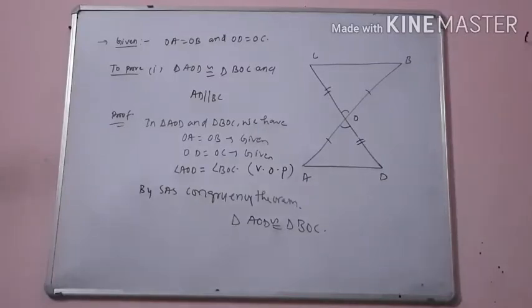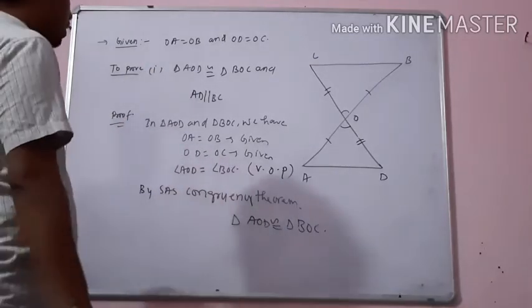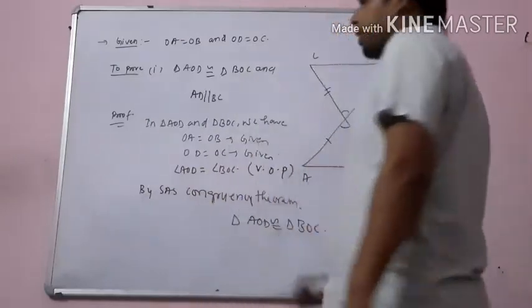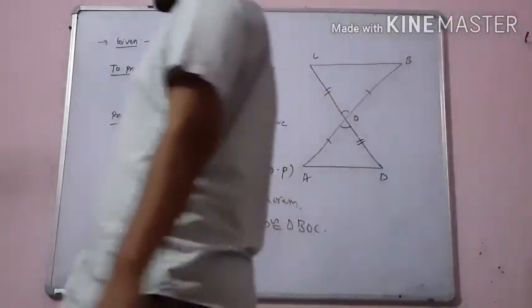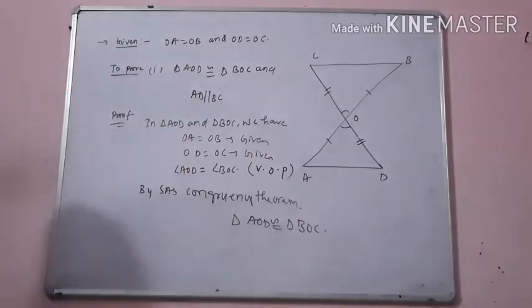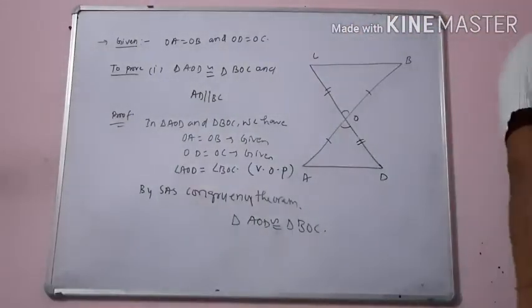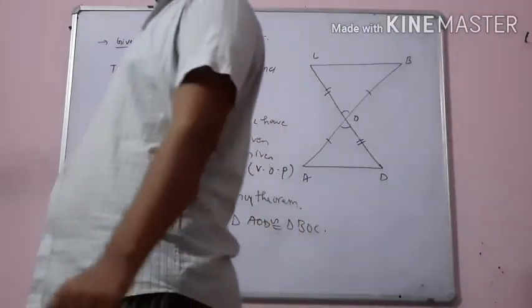So till now we have proved that triangle AOD is congruent to triangle BOC. Now we have to prove that AD is parallel to BC. In earlier classes you have studied that when two lines are intersected or cut by a transversal, and if its alternate interior angles are equal, then those lines will be parallel to each other.